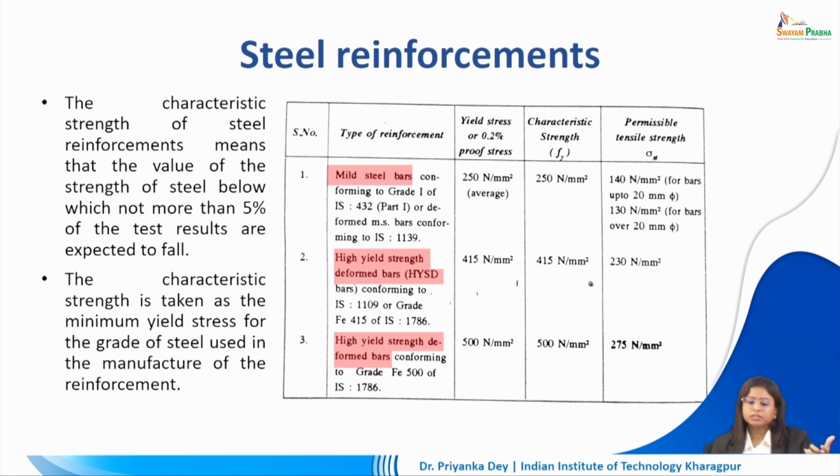Here we are dealing with mild steel bars. On average, the yield stress would be 250 Newton per millimeter square. For high yield strength deformed bars, this would go up to 415 Newton per millimeter square. For high yield strength deformed bars, this would further go up to 500 Newton per millimeter square when we are dealing with the yield stress.